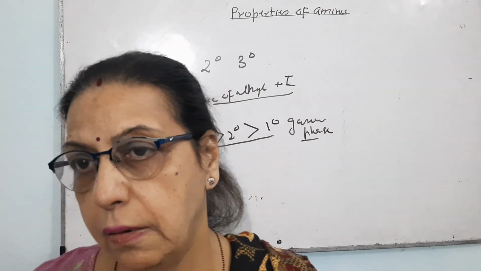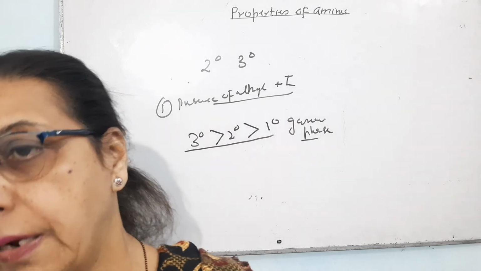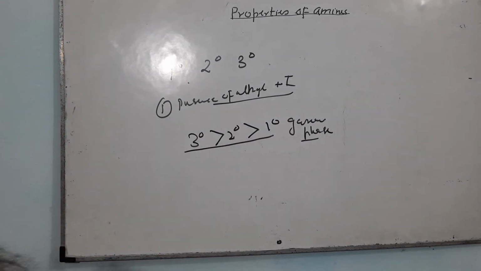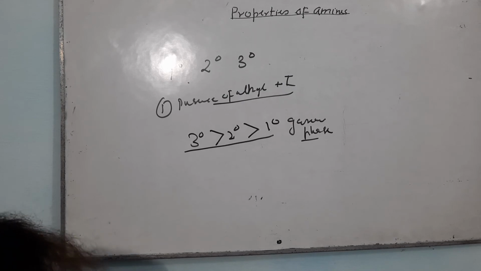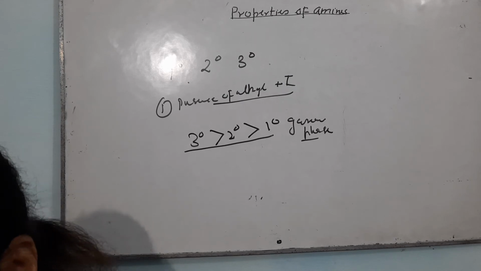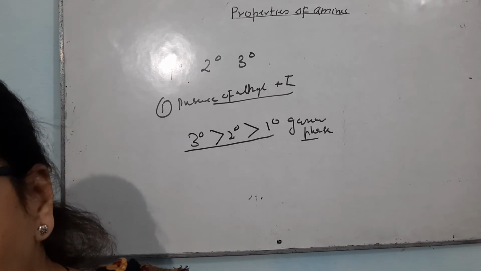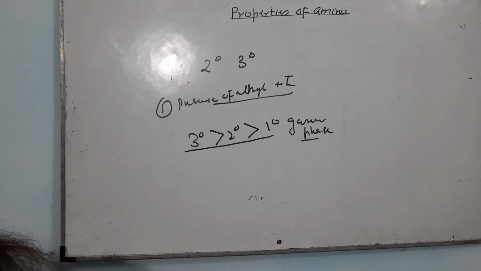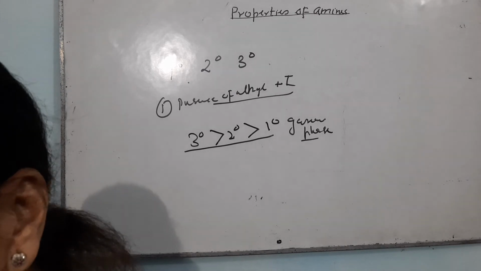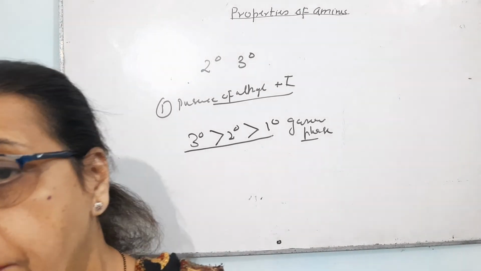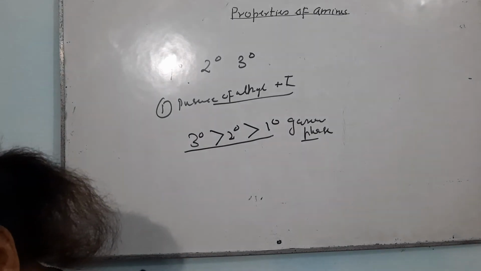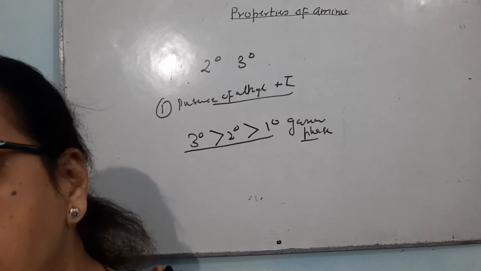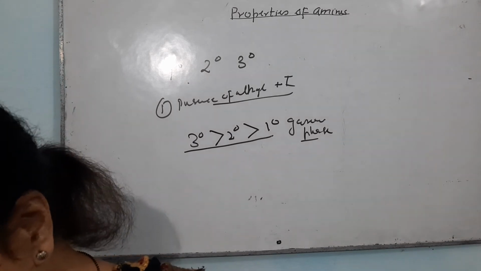If we see the order in water, if the amines are dissolved in water, there will be two effects due to the dissolution of amines in water. One of them is known as the solvation effect and the other is known as the steric factor. The basicity will depend upon the steric factor. The basicity will depend upon the solvation factor.